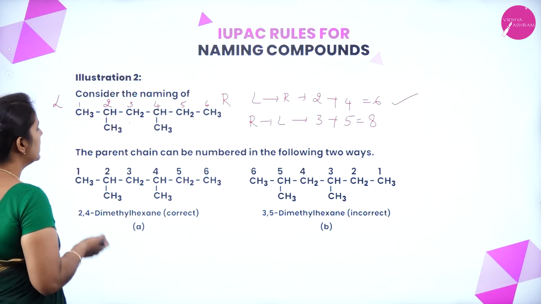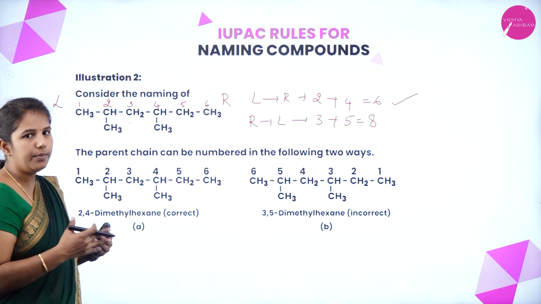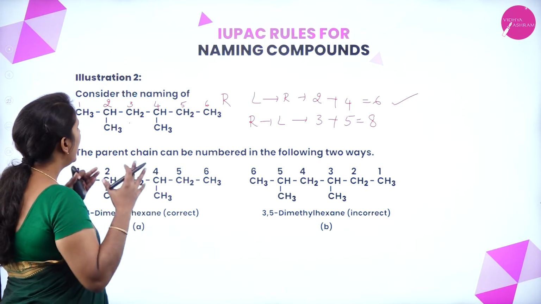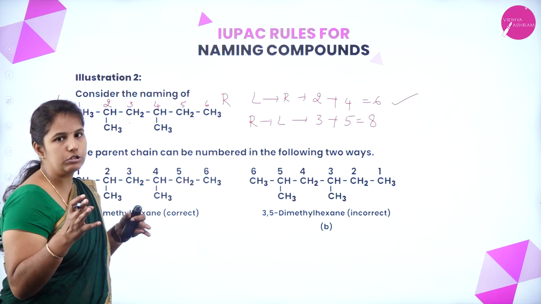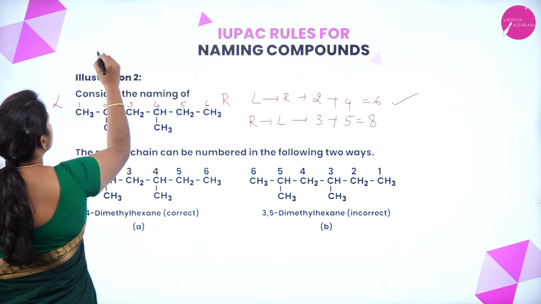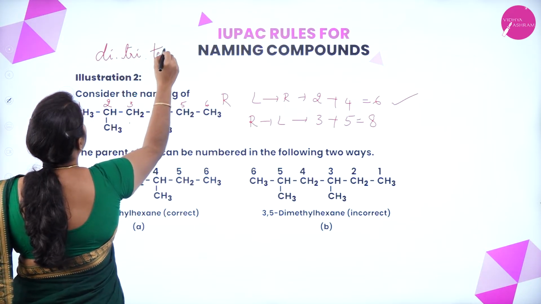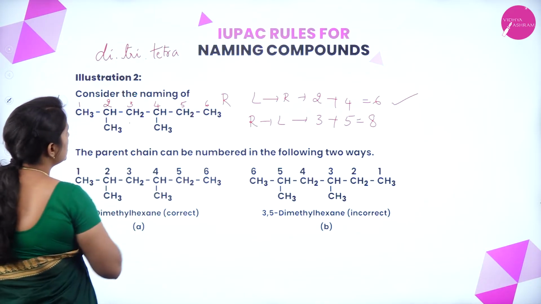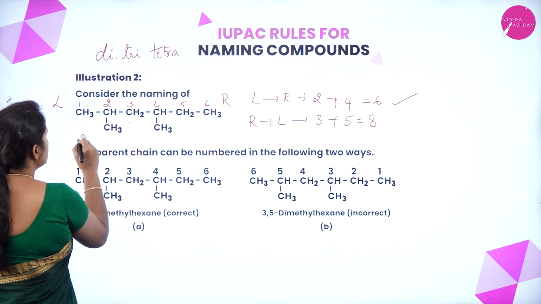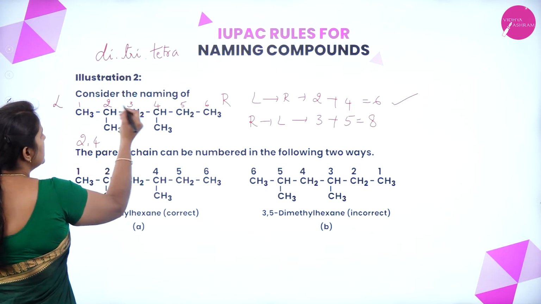How to name this? The second and fourth carbon atoms have the same substituent group, and they are identical groups also. In such a situation, we have to use di, tri and tetra. So how to name this? It is 2, 4. These are the positions.